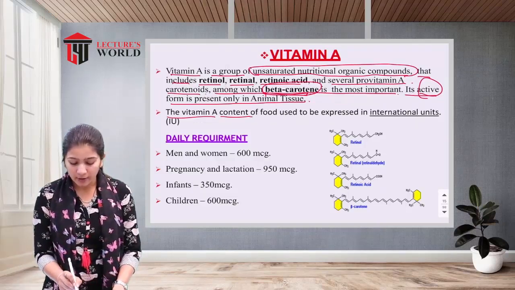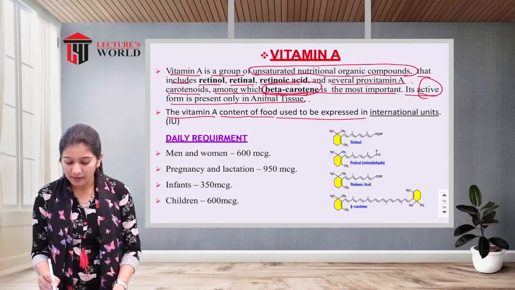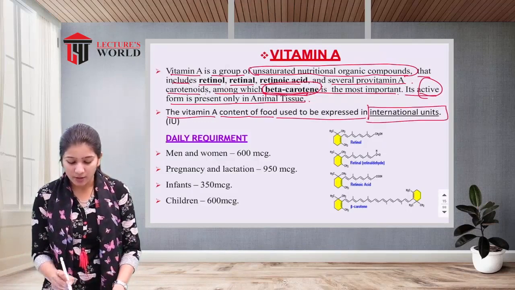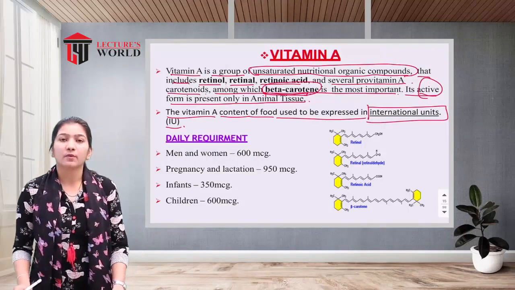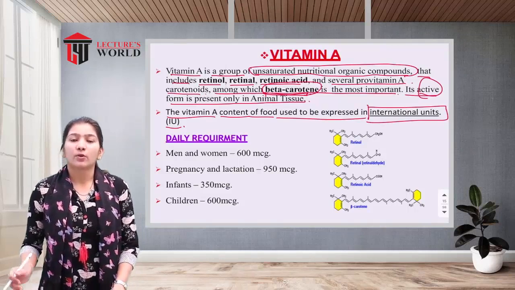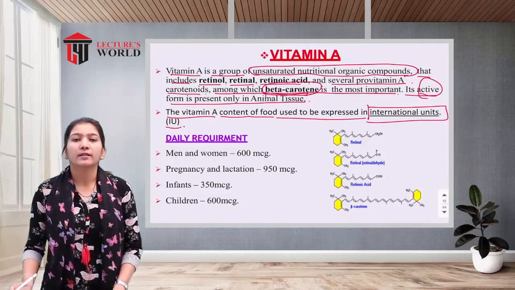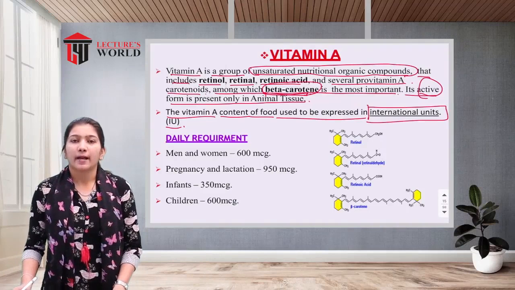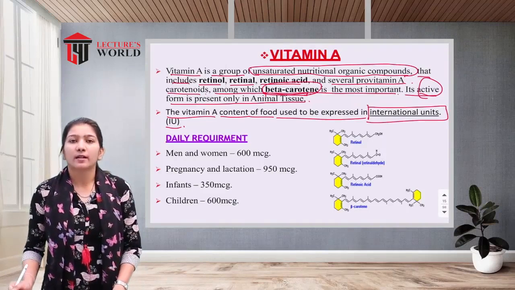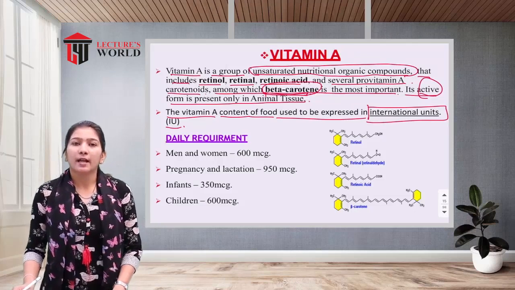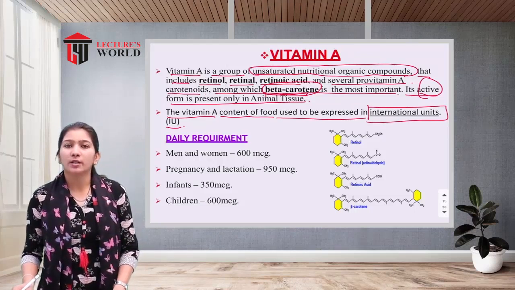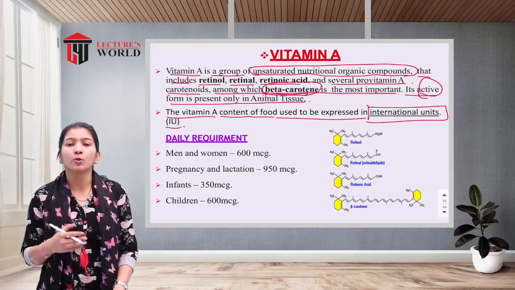Vitamin A content of food used to be expressed in international units. So whenever you see vitamin A, you will calculate it in international units. Like nowadays children are given immunization of vitamin A. The vitamin A immunization is given to children aged 1 to 6 years.